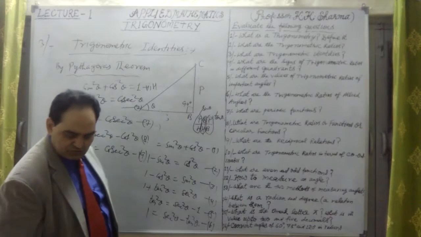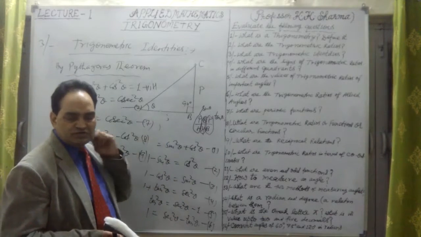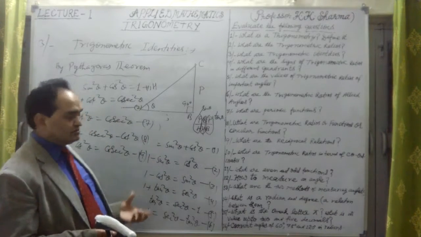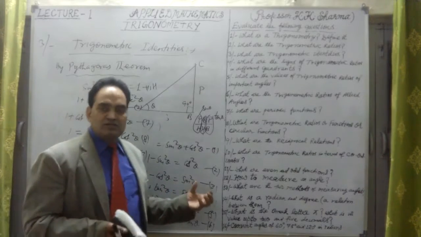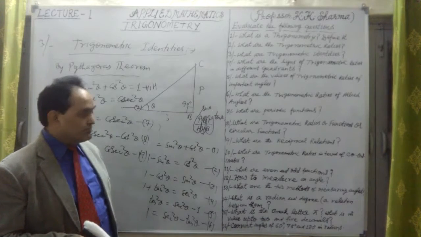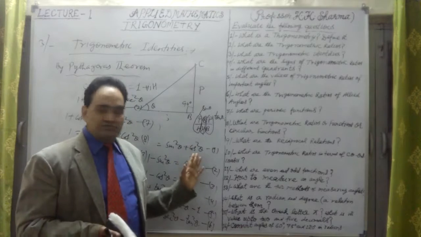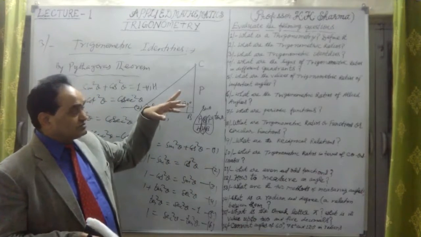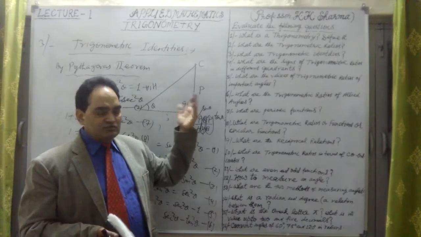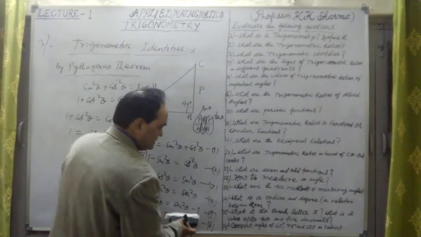Okay, a number of other trigonometric identities are there. They are relationships between trigonometric ratios. These relationships between trigonometric ratios are giving us trigonometric identities. So these 9 are basically basic trigonometric identities. Others I'll just talk about later. But these are the 9 basic trigonometric identities, which are drawn from the basic Pythagorean theorem. That Pythagorean theorem is the basis for all these. Okay, so this is how trigonometric identities are.